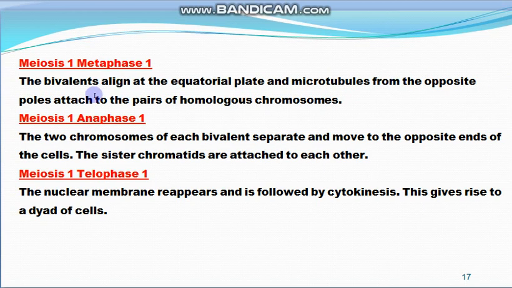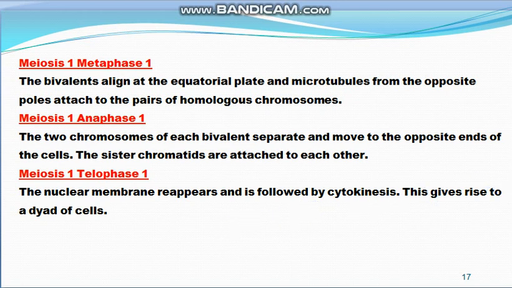In this stage, the two chromosomes of each bivalent separate and move to the opposite ends of the cell, and the sister chromatids remain attached to each other. Now half of the chromosomes move to one pole, and half of the chromosomes move to the other pole. And in telophase, the nuclear membrane reappears and is followed by cytokinesis, and this gives rise to a dyad of cells.